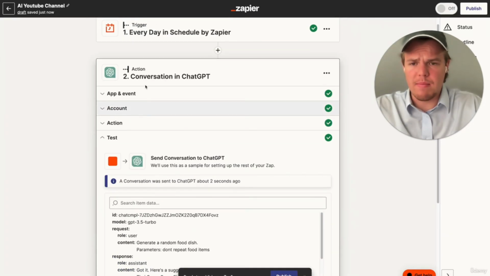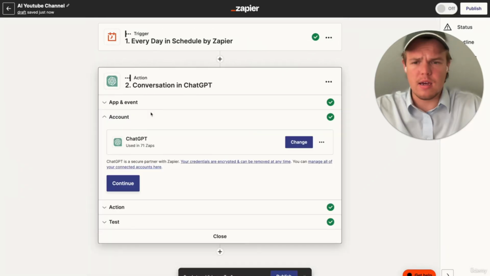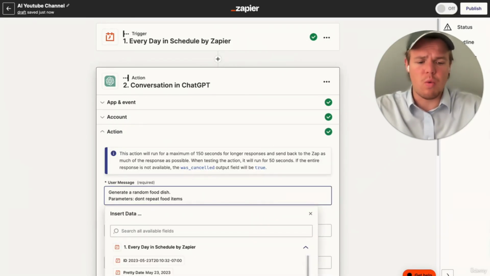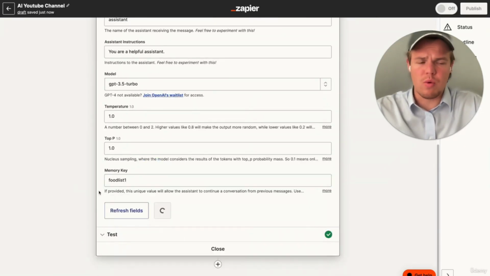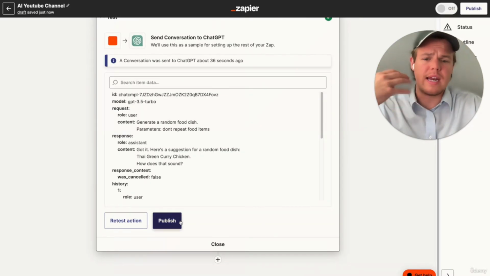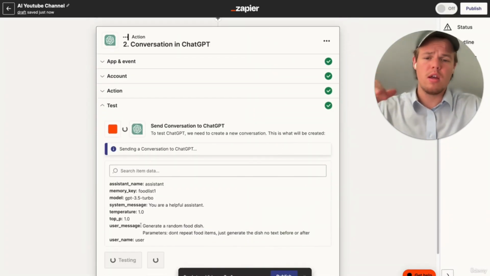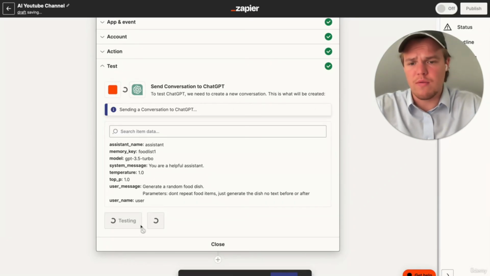We're going to go ahead and make sure it just generates the food item, the thing we're going to be cooking here, as you'll see why that is important. So we're going to say, don't repeat food items, just generate the dish, no text before or after. And then from here, we're going to add a 1 here. We want to refresh the memory key, so we're like in a new chat. It doesn't use this as context of what it said before, so we get a possible better structuring for its output.